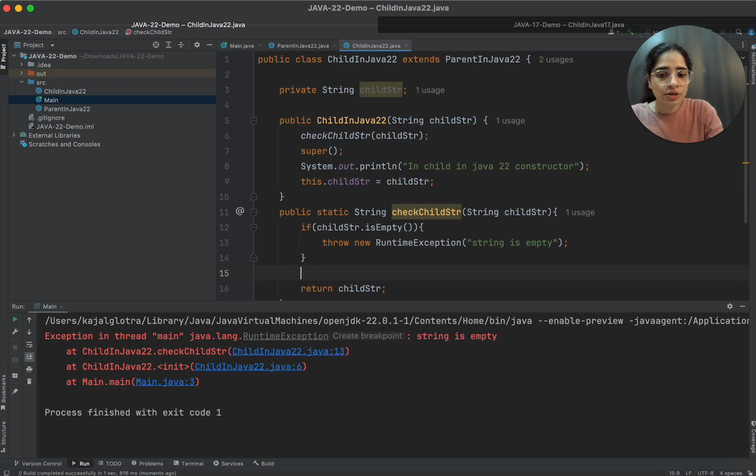And I can just print a statement here as well. So I'll say sout, check has passed.